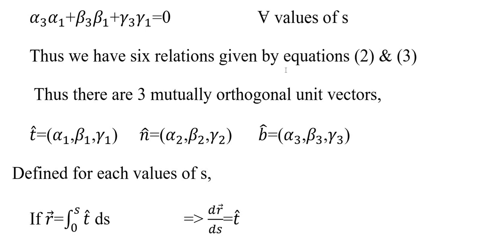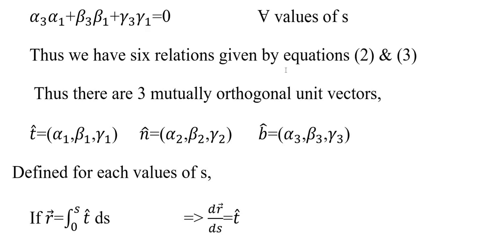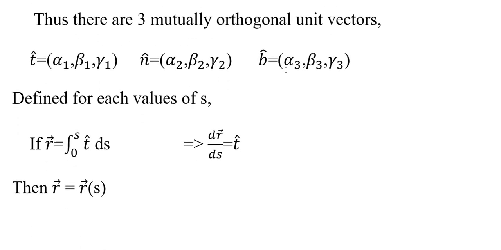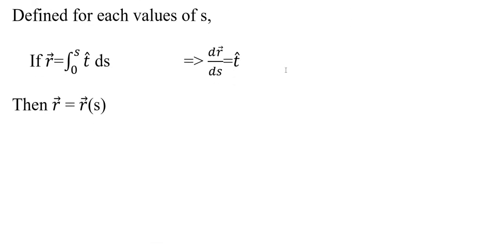Thus, there are 3 mutually orthogonal unit vectors: the t vector, the n vector, and the b vector. This t vector is alpha 1 beta 1 gamma 1, n vector is alpha 2 beta 2 gamma 2, b vector is alpha 3 beta 3 gamma 3. Defined for each value of s, we may write this r vector is equal to the integral from 0 to s of t vector into ds. That is, r vector equal to r of s.